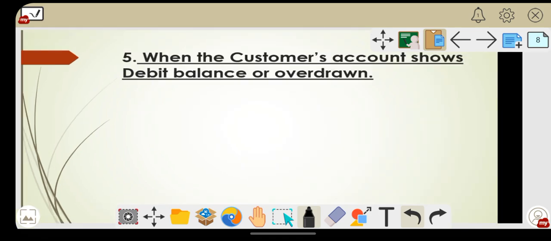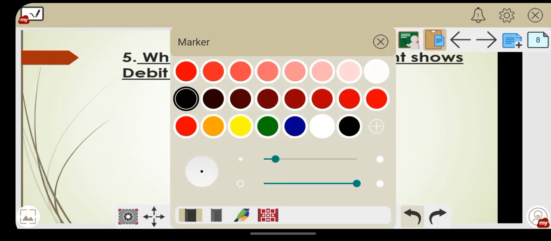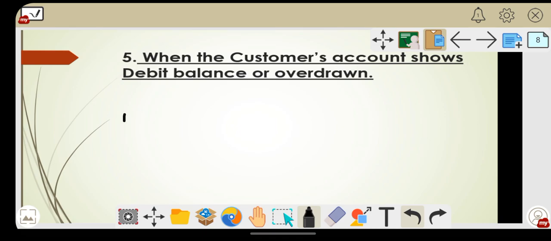Next one, when the customer's account shows a debit balance or the customer's account is overdrawn. Whenever the customer's account shows a debit balance or is overdrawn, the garnishee order cannot be applied on such accounts. For example, you have received a garnishee order for 10,000, that is, you have to pay 10,000 to the judgment creditor.